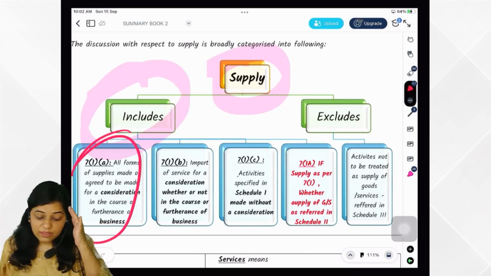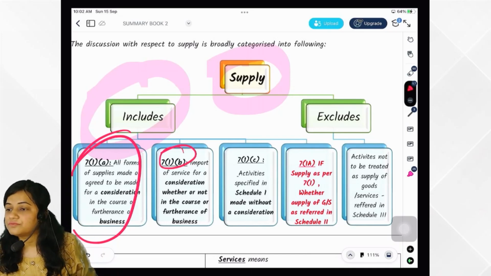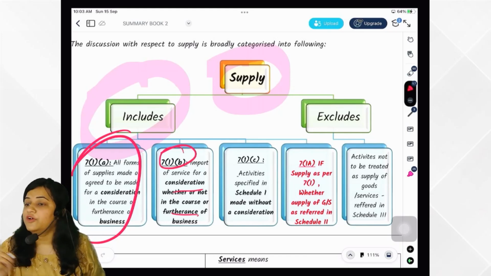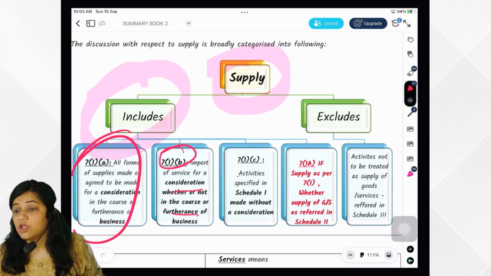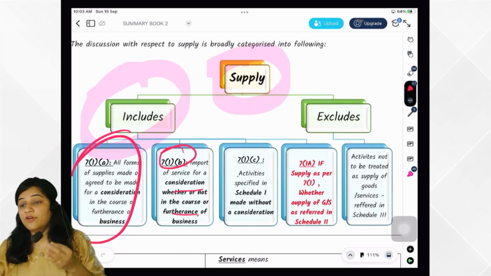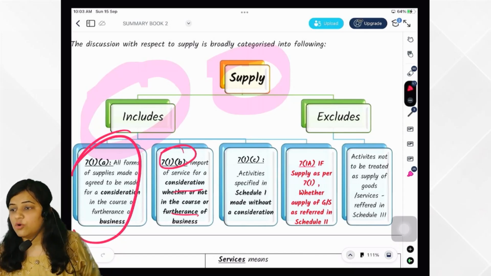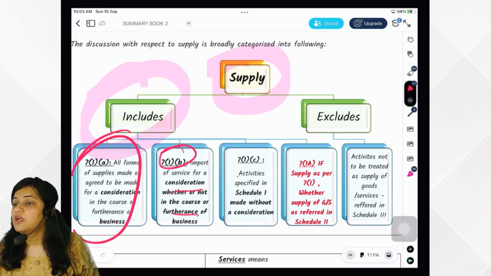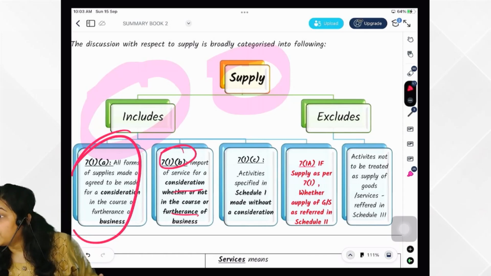You got it? Then comes 7.1b. What does 7.1b say? Importation of service, whether or not for the course or furtherance of business. So it should be import of service, whether or not for the purpose of business. Even if for business, even if not for business, it will be treated as supply. But for not for business, there is an exemption notification which will exempt if you are taking the services for personal use.